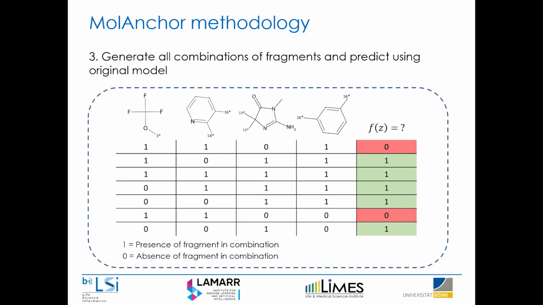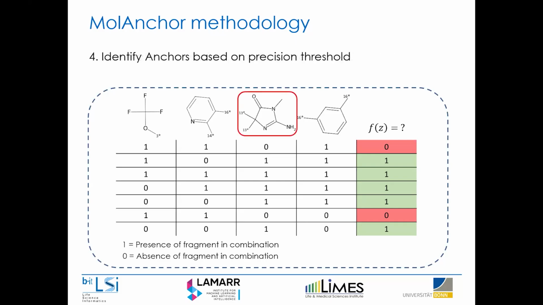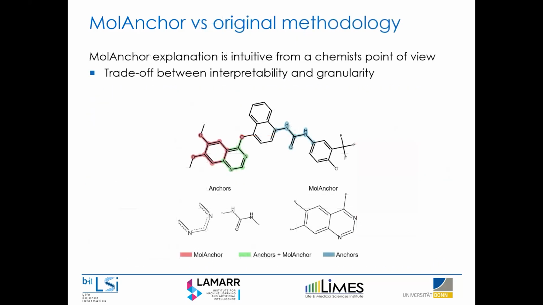Then, using our molecular representations, we can repredict these perturbed instances using the original model and try to identify a fragment that satisfies our precision threshold of maintaining the original prediction. In this case, this would, for example, be this fragment, which when present in a combination, always gives the corresponding prediction. So here's an example of applying MoAnchor to a simple binary classification.